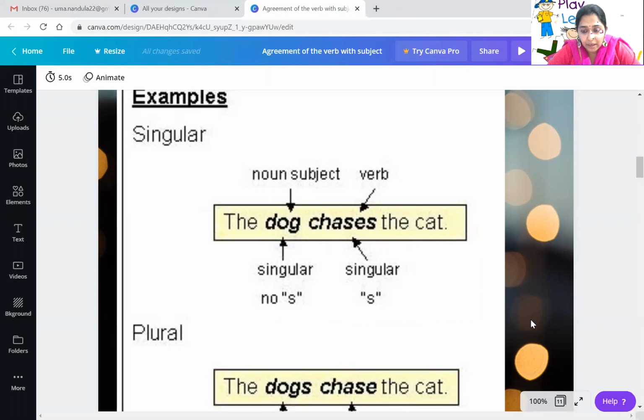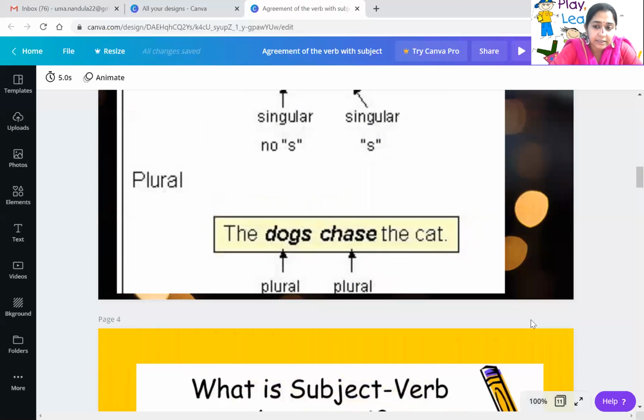Chase is a verb. But why did we write in the sentence chases? Because when the subject is singular, like the dog, there is no dogs, it is singular, you will get s after chase. That is, s is added to the verb chase and it becomes chases. So we'll find out the difference, okay? I'll go to the next sentence in the same way.